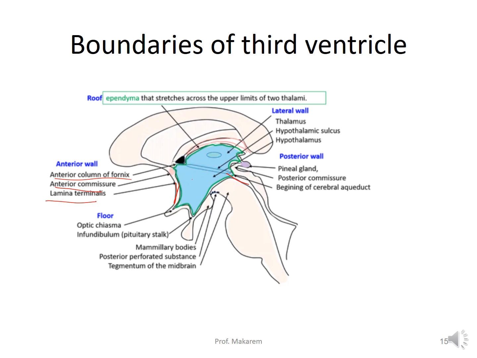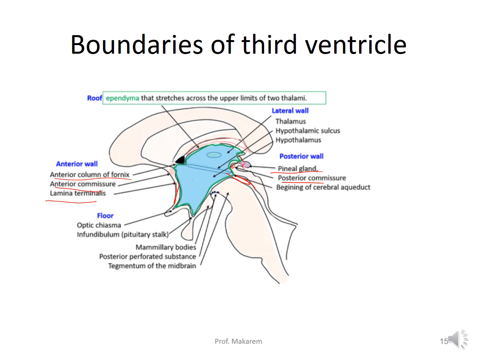The posterior wall is formed by the opening of the cerebral aqueduct. This is the opening of the cerebral aqueduct, and superior to the opening is the small posterior commissure. Superior to the commissure is the pineal recess, which projects into the stalk of the pineal body or gland. So here you can see the posterior commissure, the stalk of the pineal gland, and then, superior to the pineal recess, is the small habenular commissure.